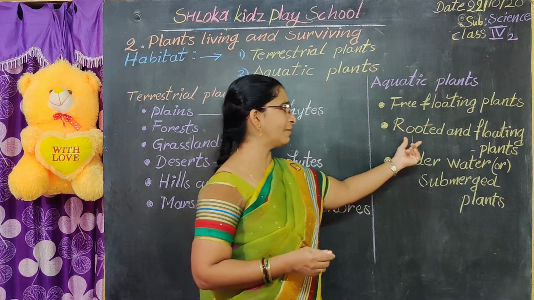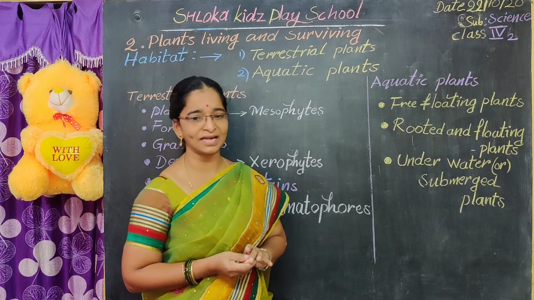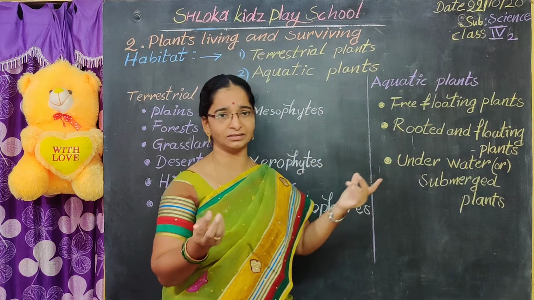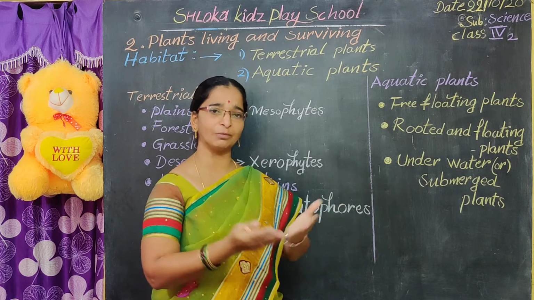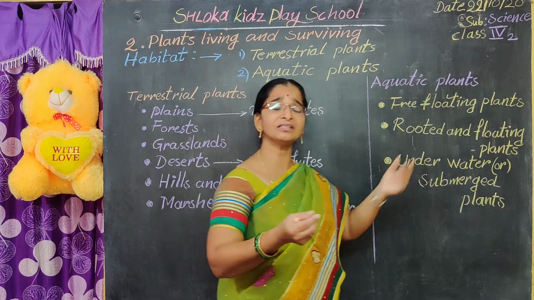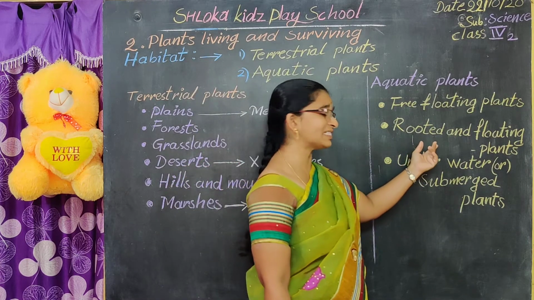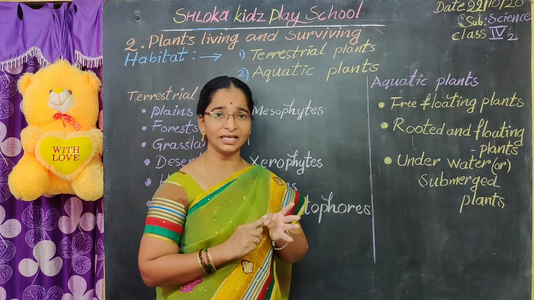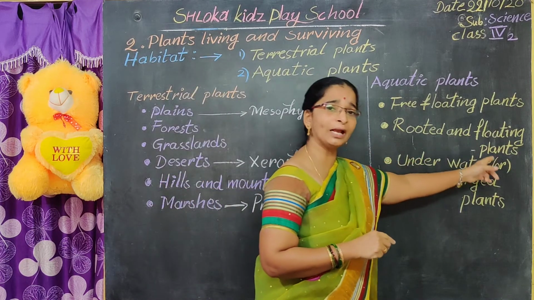Now we'll see the rooted and floating plants. In these aquatic plants, the roots are fixed to the mud, and they have broad leaves that float in the water. They also have long petioles. What are the examples of rooted and floating plants? Lily, water lily, lotus. These are the examples of the rooted and floating plants.